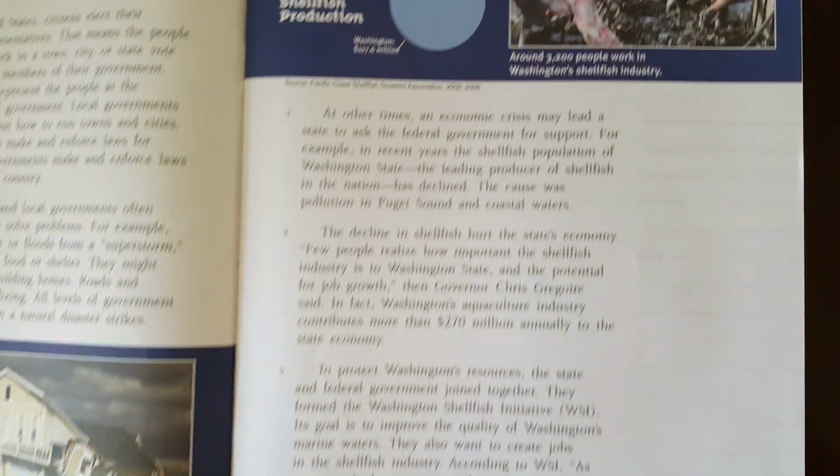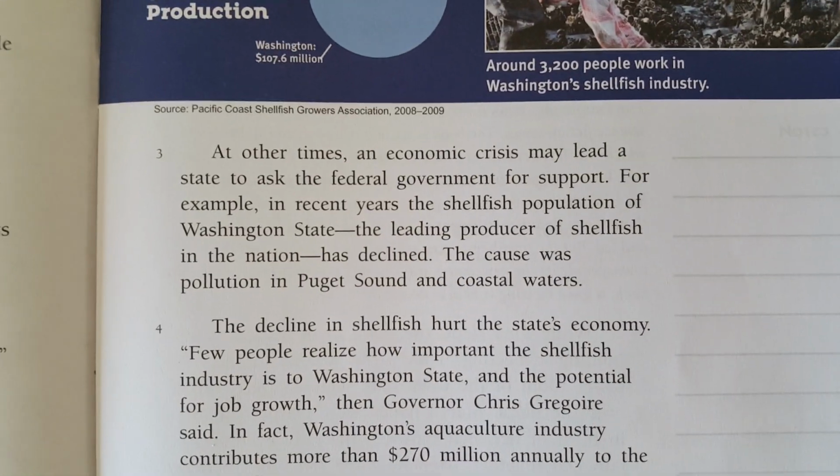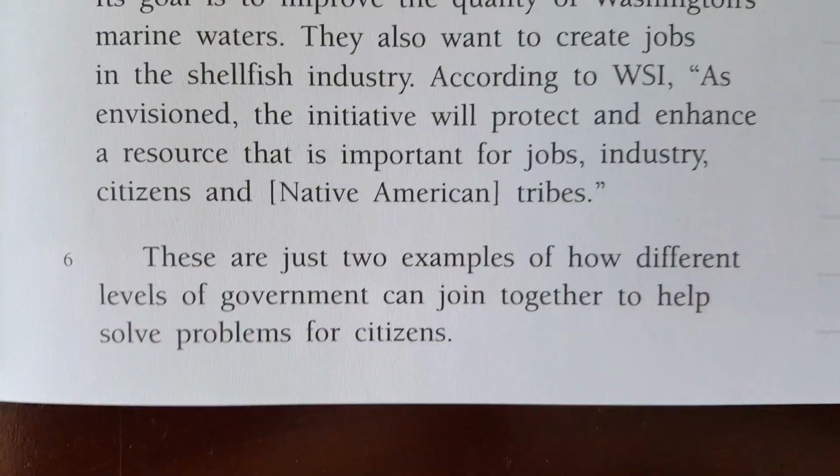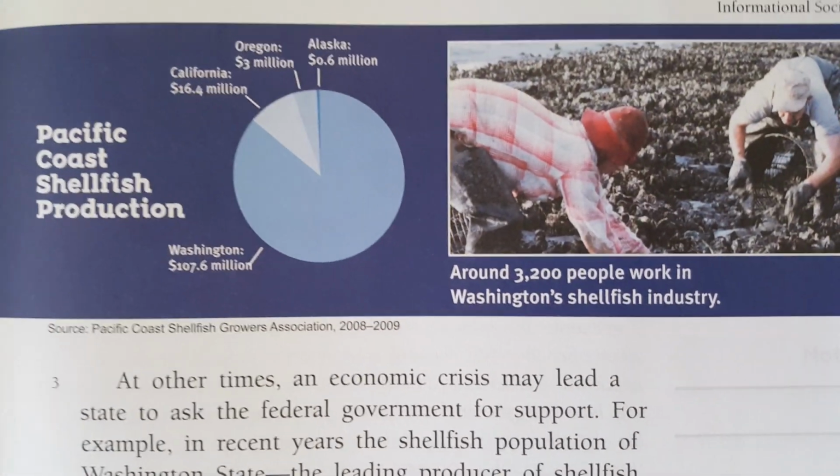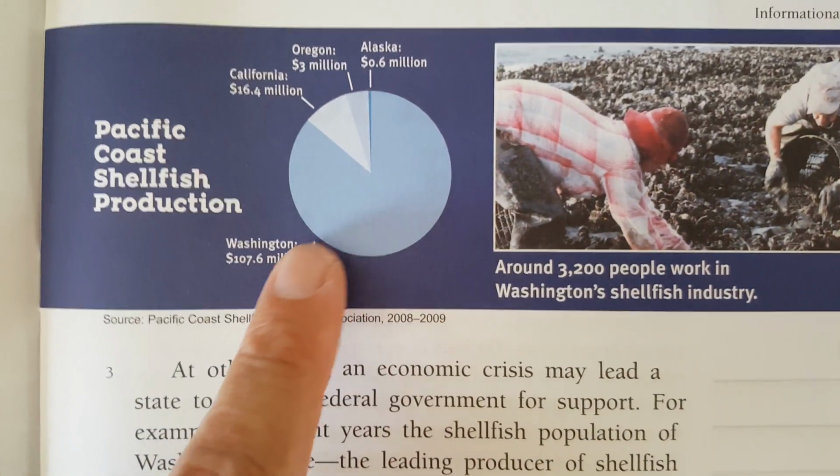Moving on to the next page. There are 4 more paragraphs left. So paragraph 3, 4, 5, and 6. And then that's it. And you can see the 2 pages right there. There's another caption, another picture up here. It gives a little graph and it gives some information.